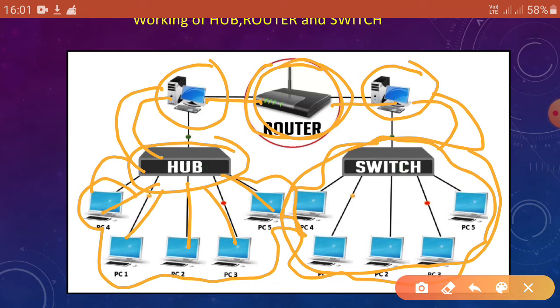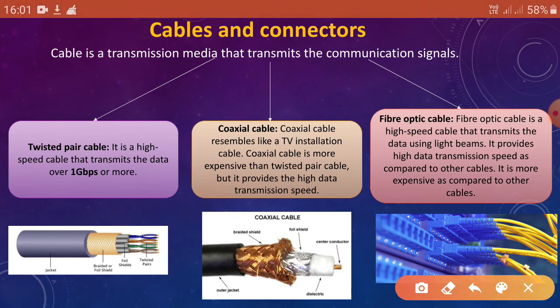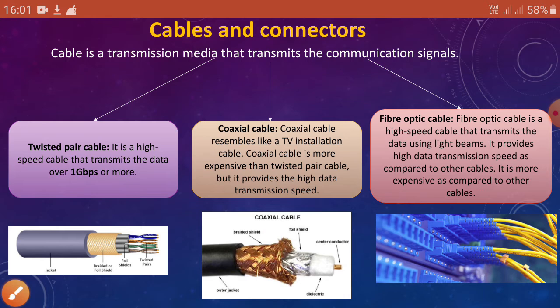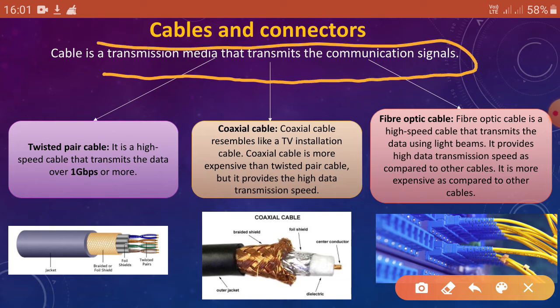But here is the difference between hub and switch. Later on we will be discussing that part. So going to the next slide. Now we are learning about the cables and connectors. So the question is, what is a cable? A cable is a transmission medium that transmits the communication signal.